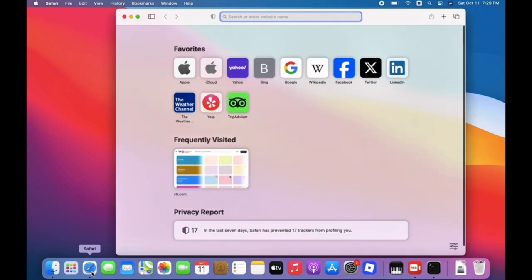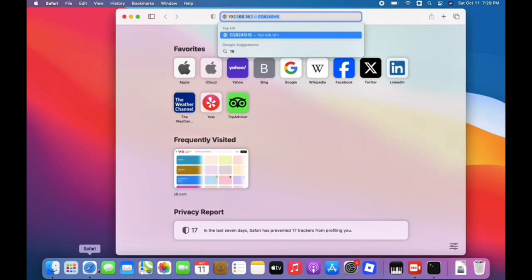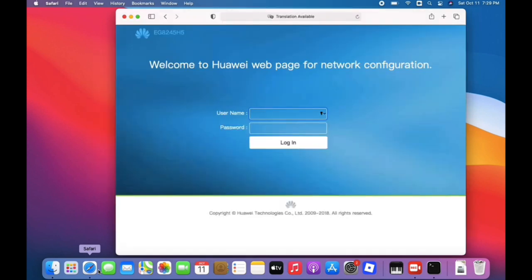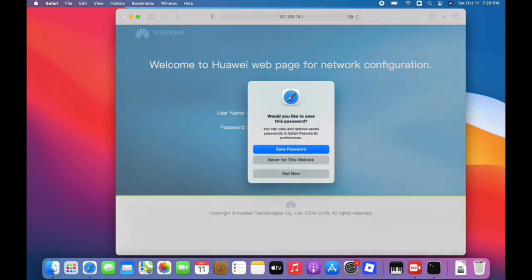Next, open your browser and type the default gateway. By the way, the router that I'm configuring is Huawei, so the interface will be different. Just enter the default router username and password, which for me is user EP for the username and the password is user EP.